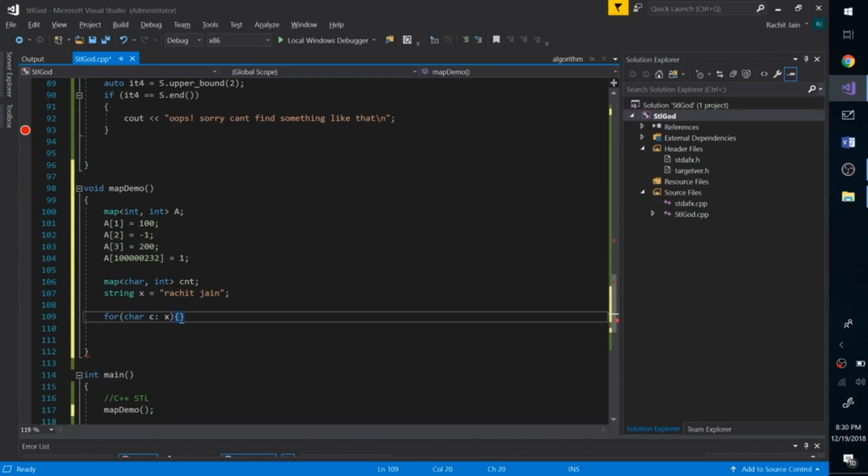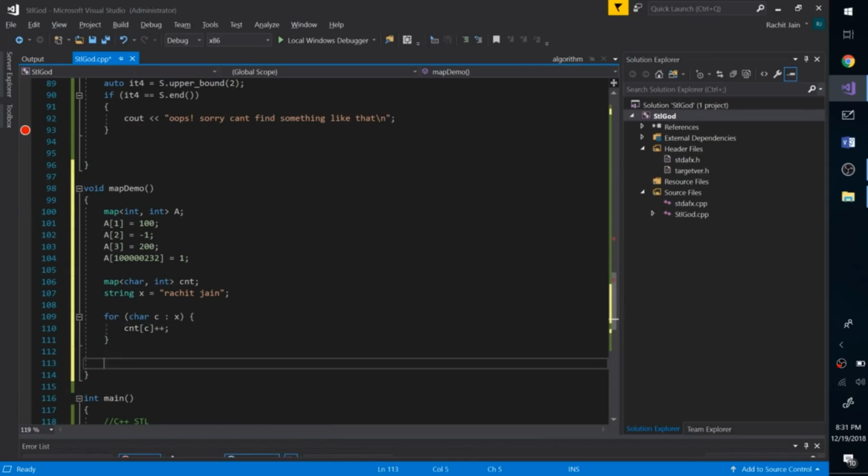So for each character c in my string x, I want count of c plus plus, and now I can safely know how many times a character occurs in my name. So now I can do cout count of a, how many times a occurs, and then maybe also how many times z occurs.